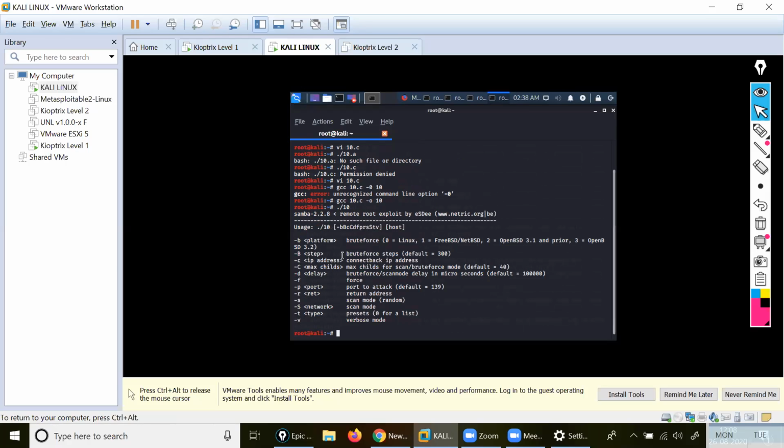So I will write the command as 10 B. Then after that, use a tab.